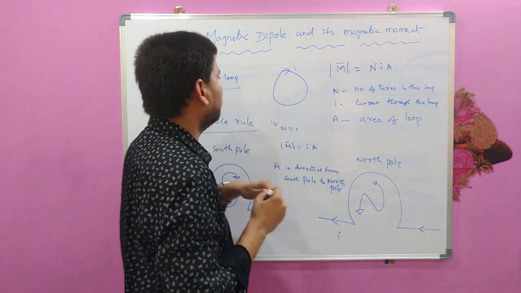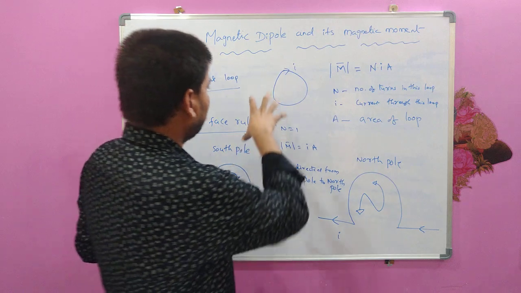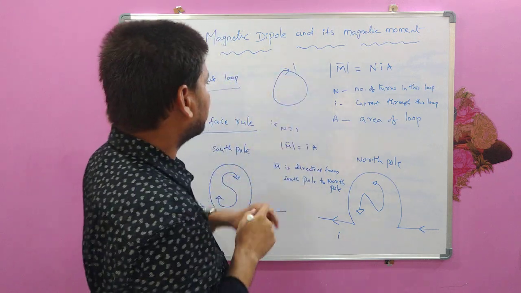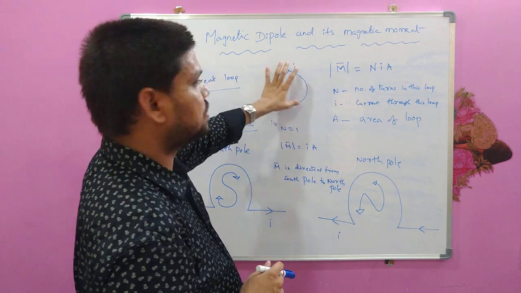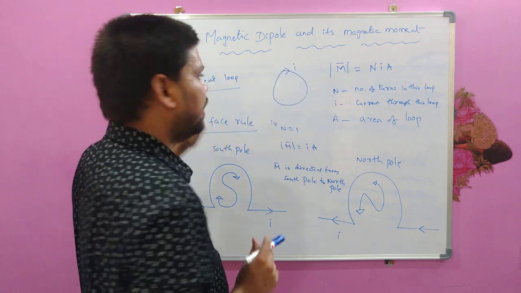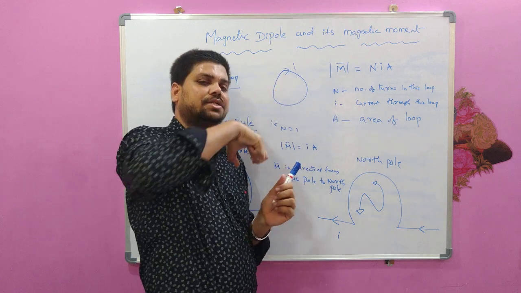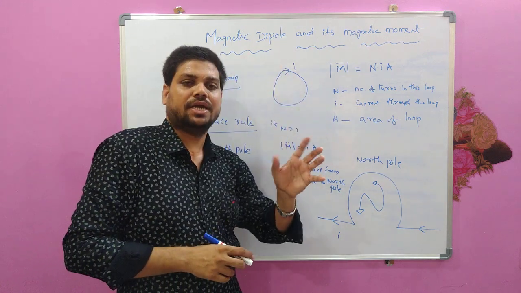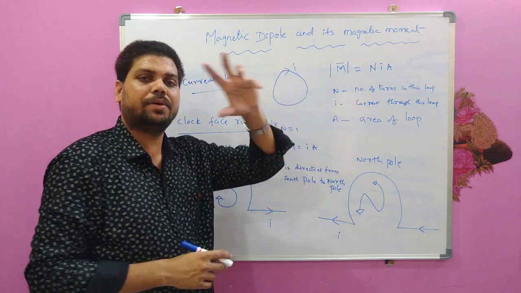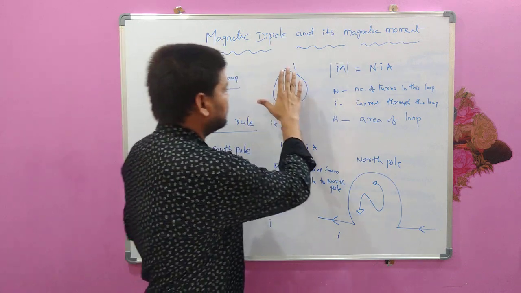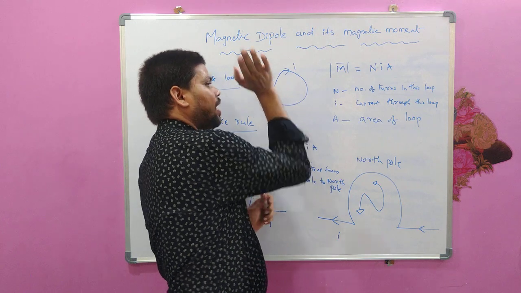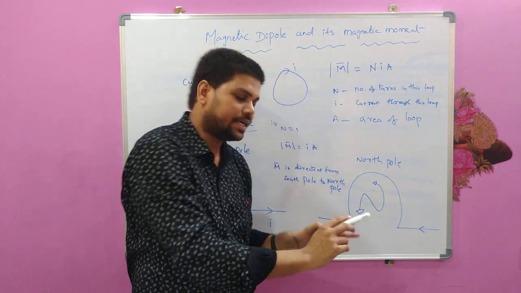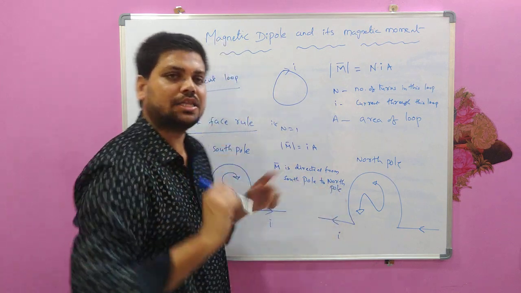As we know, for example, if you consider this example, if I look from this direction, the current seems to be in the clockwise direction, and hence this face of this loop is South Pole. And if we look from the back side of this board, the current direction seems to be anti-clockwise, and that side of this loop will be north pole. So south pole is this side and north pole is on the back side. And we know that magnetic moment is always directed from south pole to north pole.